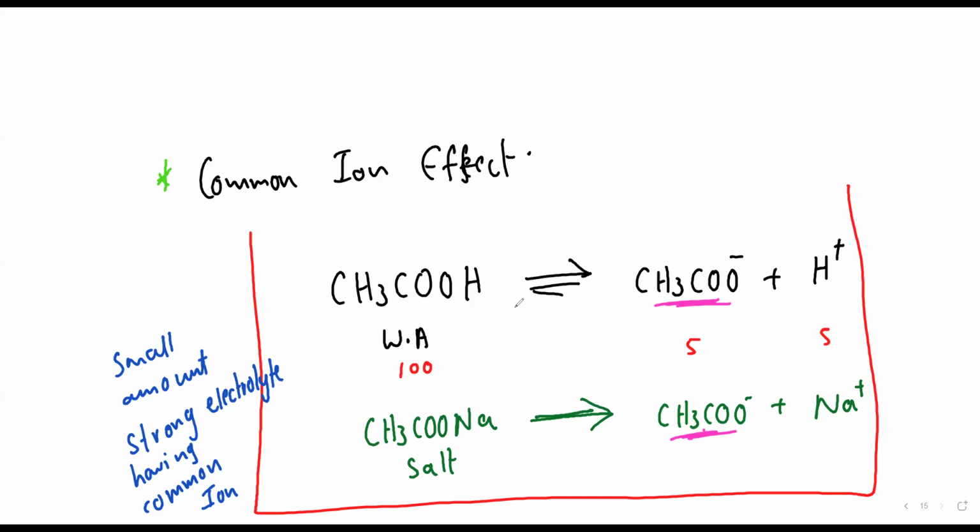If any reaction is in equilibrium, was this reaction in equilibrium or not? Yes, sir. And due to our external stress, what did we do? We added this externally. After adding externally, which side is increasing? Did the reactant side increase or the product side? Tell me, beta, which ion increased?